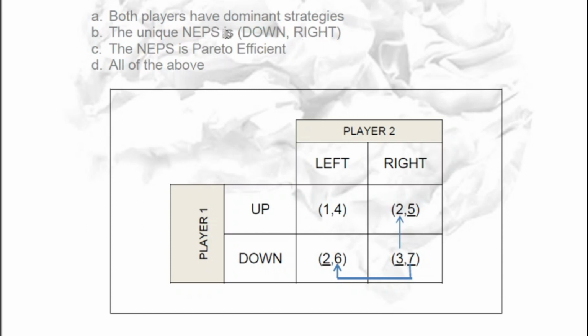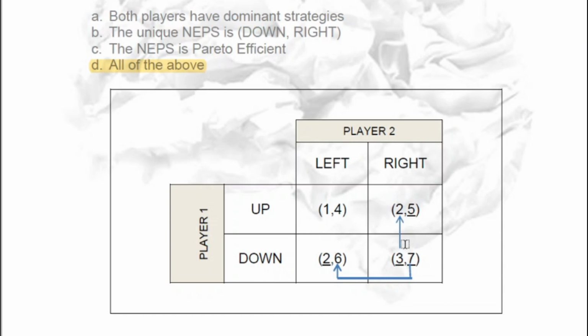The unique Nash equilibrium is down, right, correct, and the Nash equilibrium in pure strategies is Pareto efficient. Is it Pareto efficient? Yes, because if they change to any other of these three combinations of strategies, at least one of them loses. Sorry, in fact, both lose changing to any other strategy.